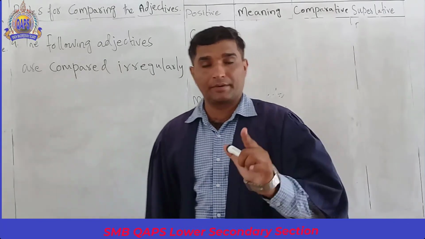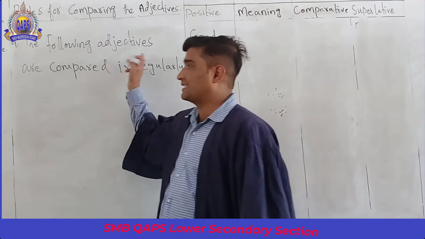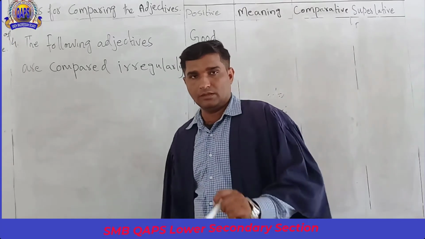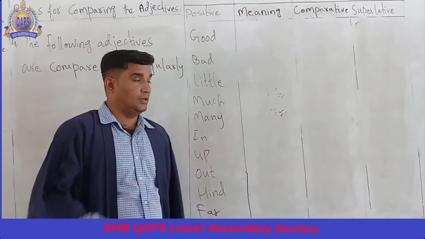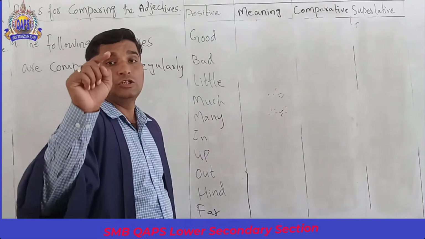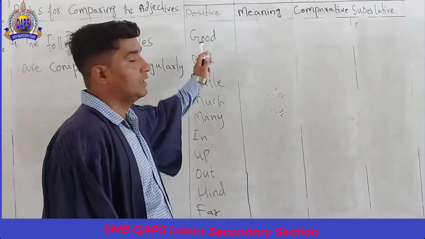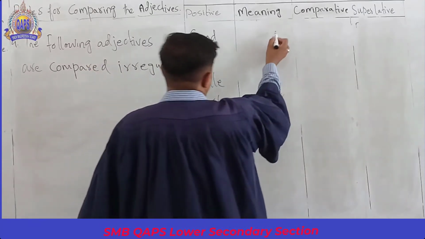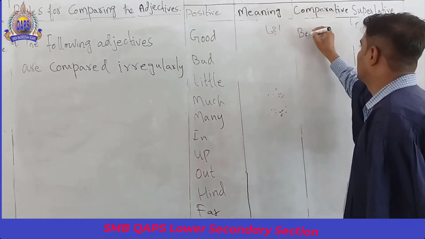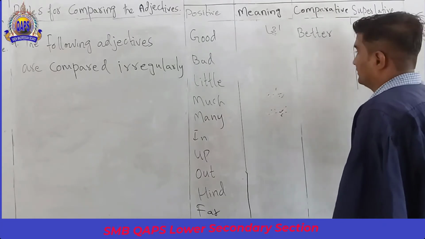Now rule number 4 is irregular adjectives. That means the following adjectives are compared irregularly. We have a table where I am writing the meaning as well as the comparative and superlative. Your work is to consider this and copy it in your fair copy. Number 1 is good. Good means nice, and its comparative is better, and its superlative is best.